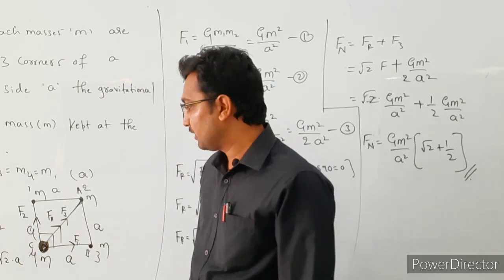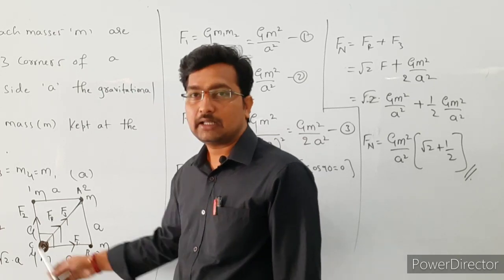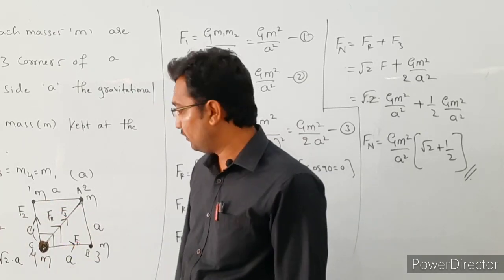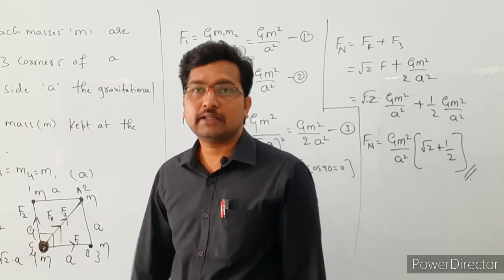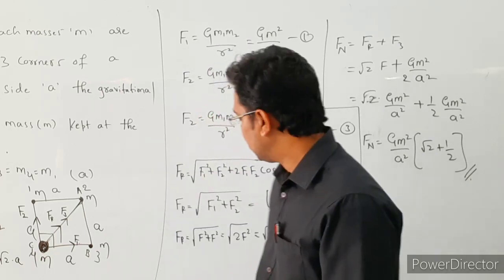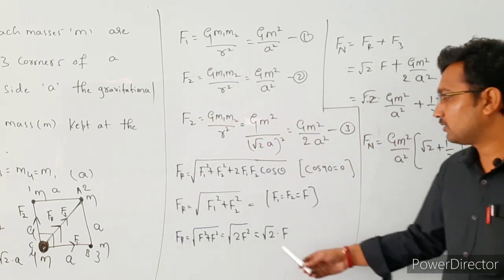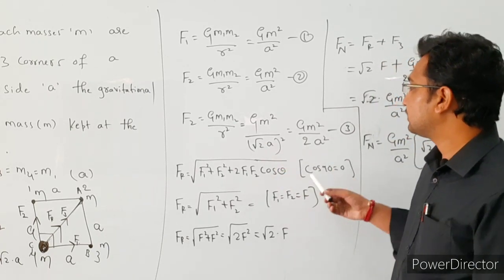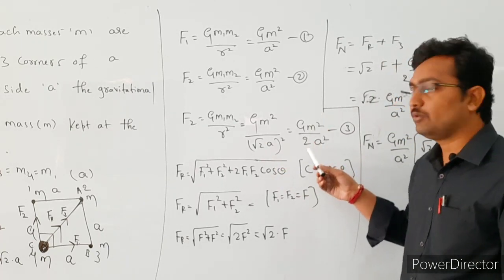After that, F1 is a vector and this is also a vector, so we find the resultant force acting on this particle due to the F1 vector and the F2 vector. The resultant is also acting in the same direction. The resultant force value is root 2 times the force, right? Then the F3 force is Gm square divided by 2a square.